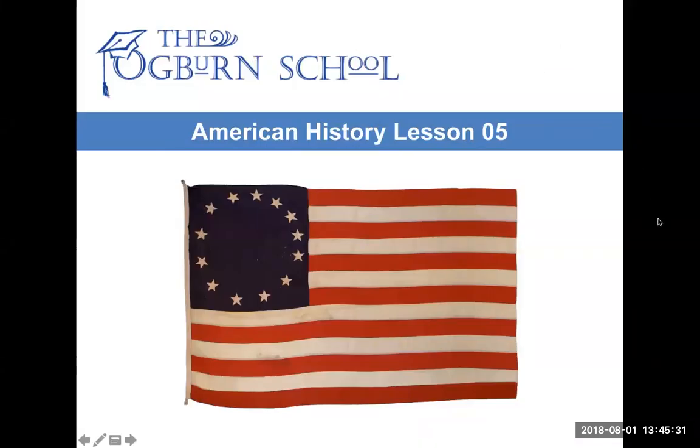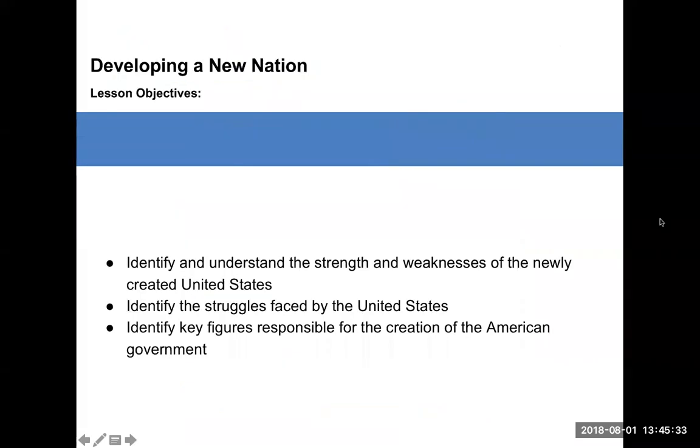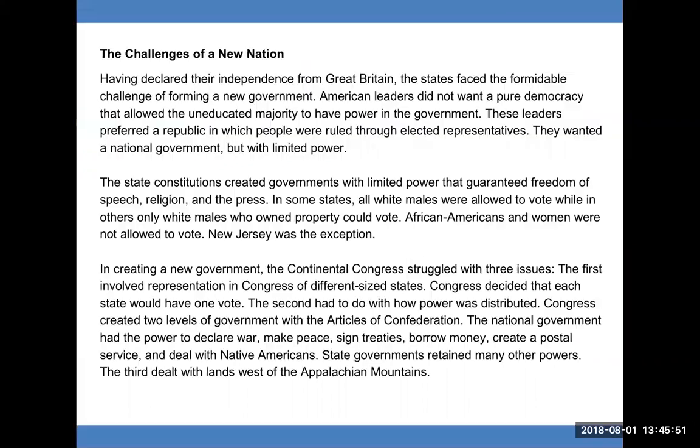American History Lesson 5, Developing a New Nation. Our lesson objectives are: identify and understand the strengths and weaknesses of the newly created United States, identify the struggles faced by the United States, identify key figures responsible for the creation of the American government.